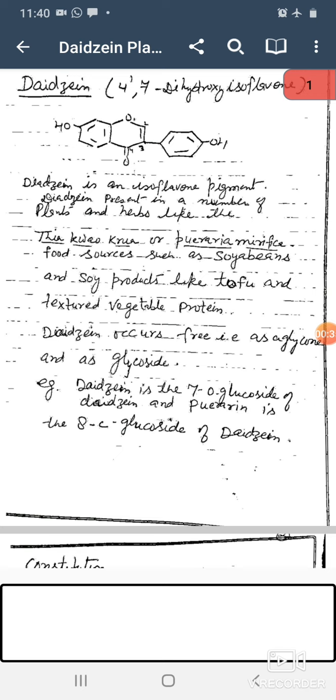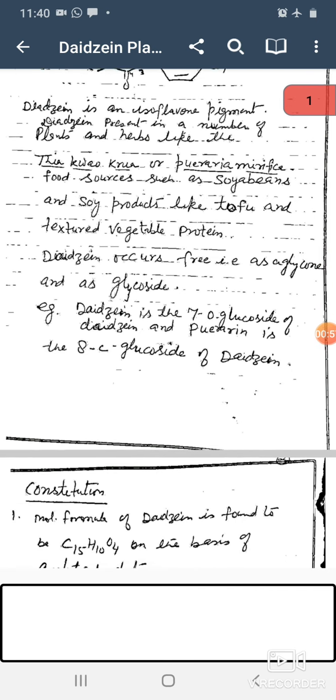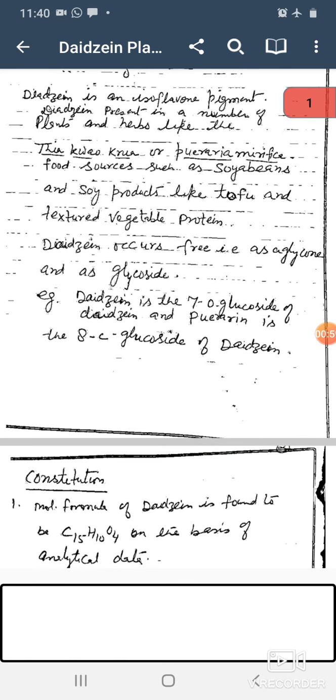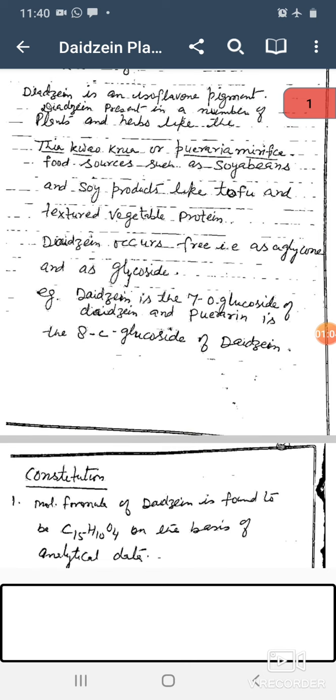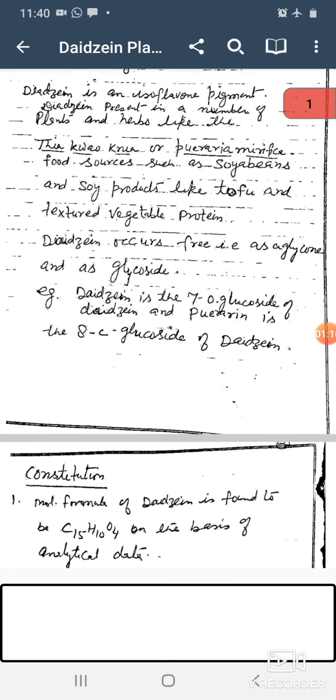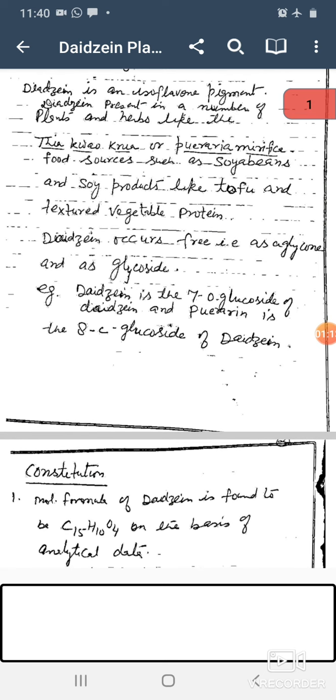Food sources include soya beans and soya products like tofu and textured vegetable protein. Daidzein occurs free, that is as an aglycone, and as glycosides. For example, daidzin is the 7-O-glucoside of daidzein, and puerarin is the 8-C-glycoside of daidzein.